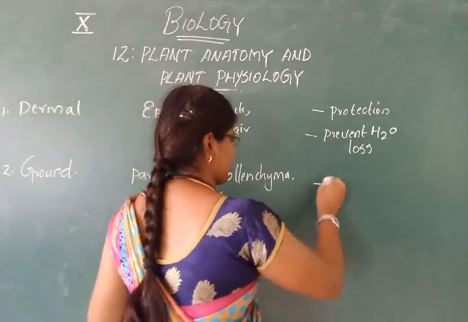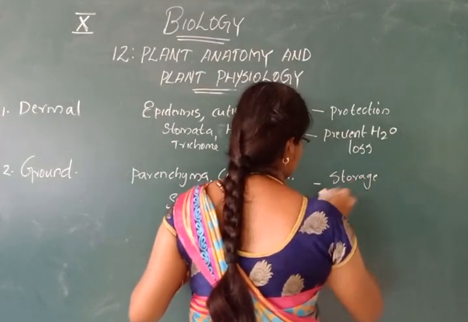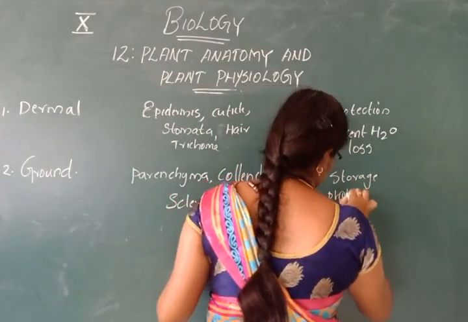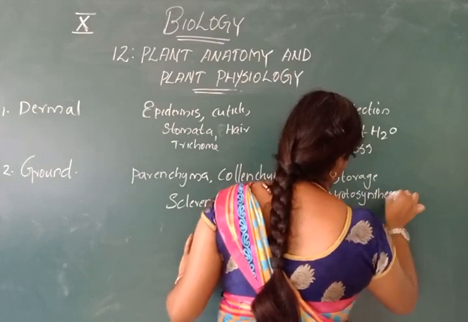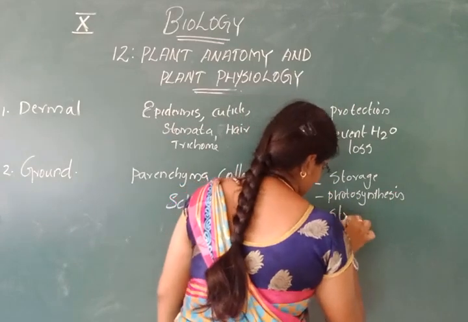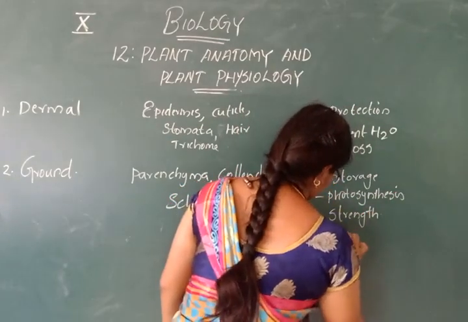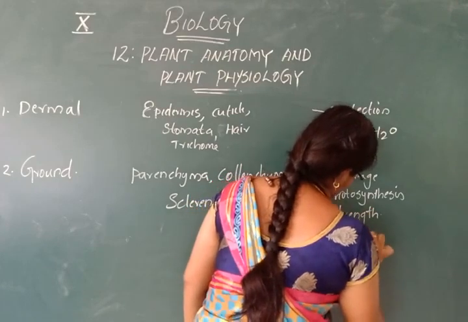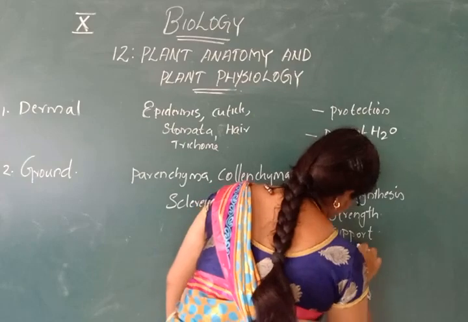Their function is mainly storage of food, photosynthesis, providing strength, support, and regeneration.